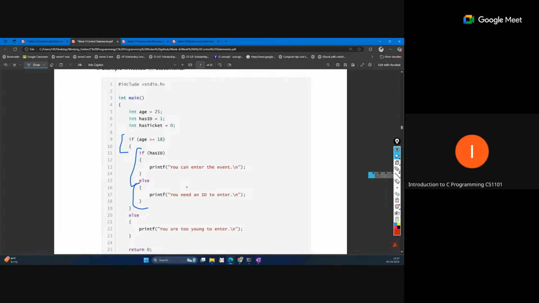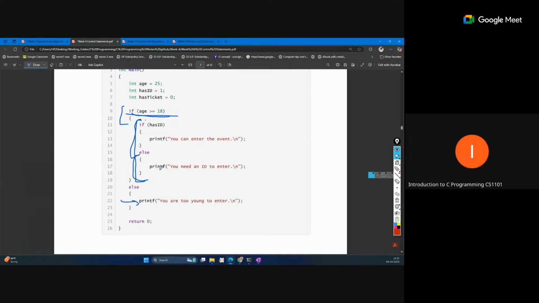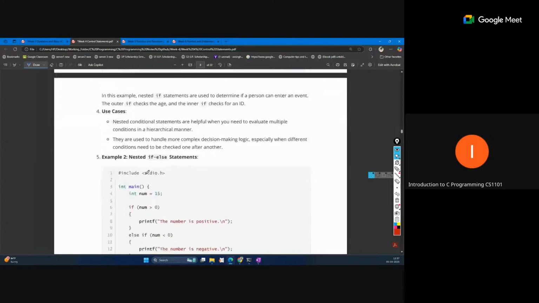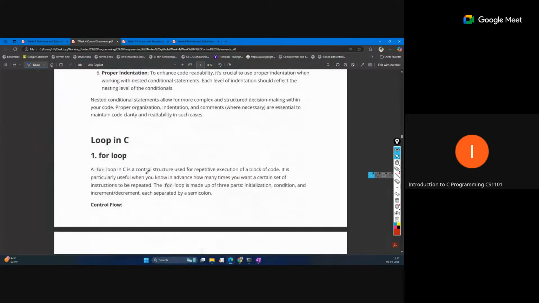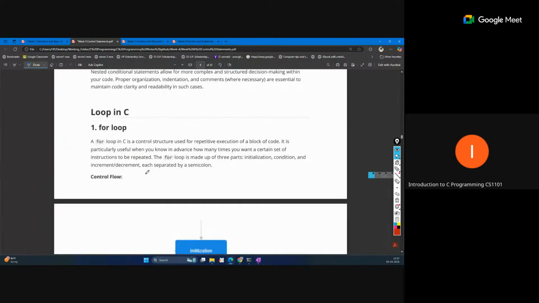So this is written like: if this is true, then we only check these conditions. If this is not true, you will directly print this. Okay, so this is also a possibility of the logic. So that nested possibility is also there in the conditional statement. And then the next control statement is the loop.